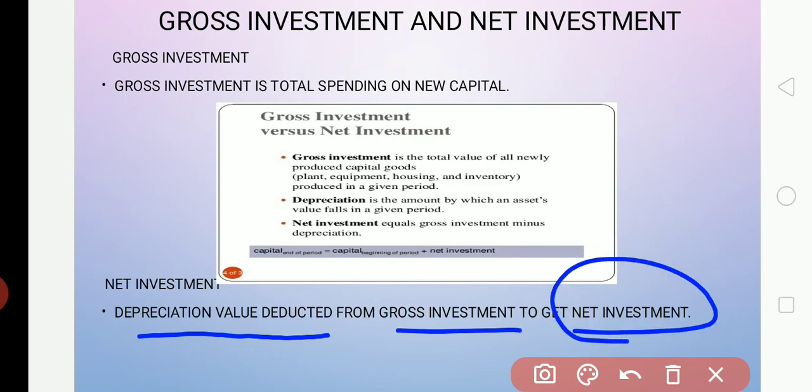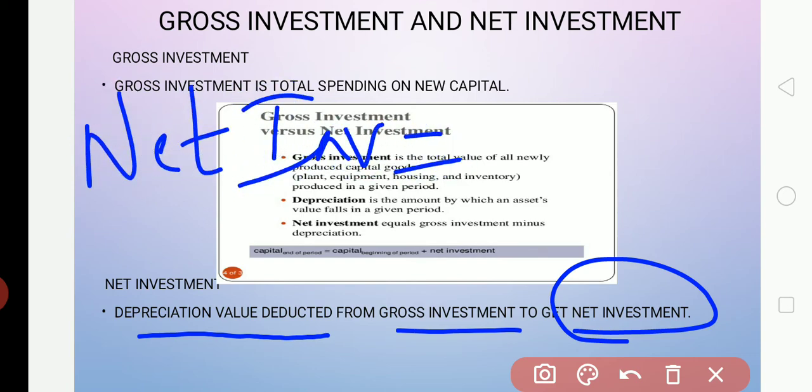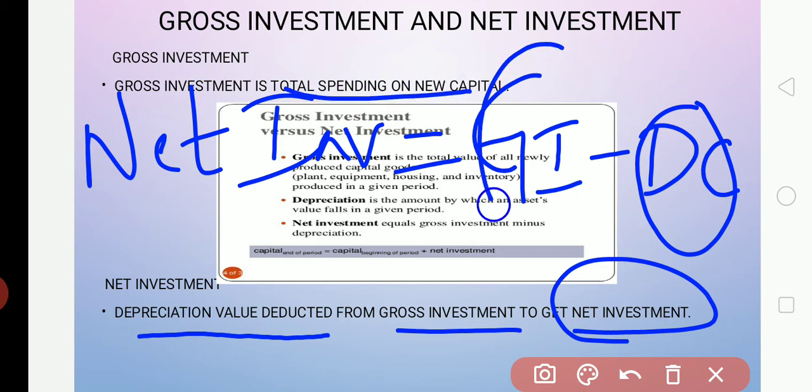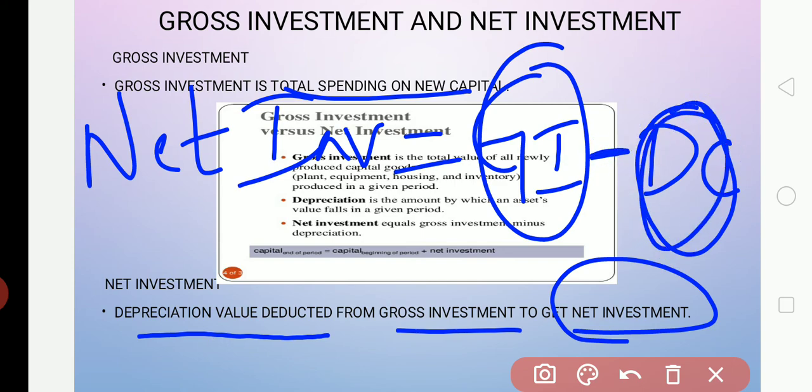So I will make it clear. Net investment equals gross investment minus depreciation cost. Depreciation cost is the regular wear and tear of capital goods. The money spent by the firm for the repair and replacement of the capital goods is called depreciation cost. Gross investment means the total money spent by the firm for the new capital. From the gross investment, if you subtract the depreciation cost, you get the net investment.